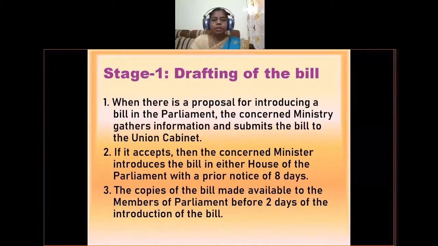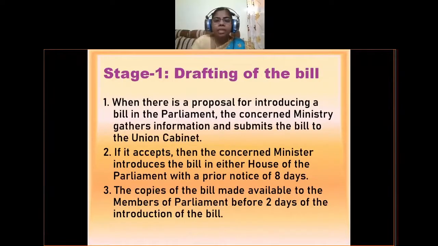Okay, stage 1. Stage 1 consists of drafting of the bill. That means writing of the bill or preparation of the bill. When there is a proposal for introducing a bill in the parliament, the concerned ministry gathers information and submits the bill to the union cabinet. Any minister can introduce a bill in the parliament. So before introducing the bill, he has to draft the bill.